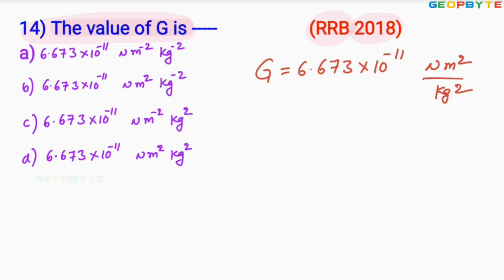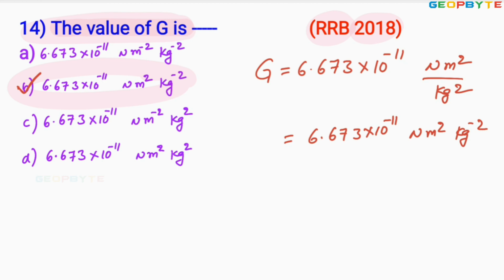That is the answer. It can also be written as 6.673 into 10 raised to minus 11 Newton meter square into kg power minus 2. Therefore, option B is absolutely correct.